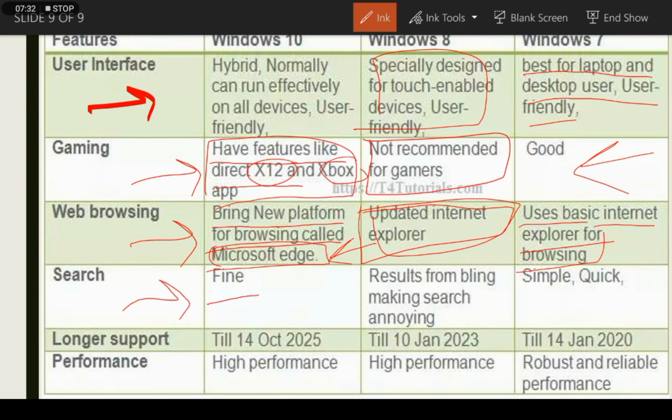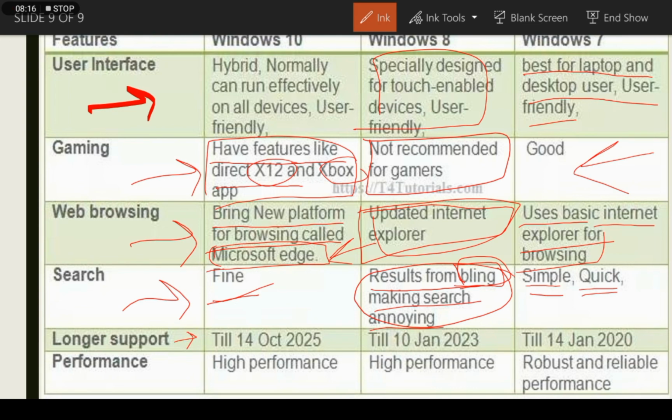Search is fine in Windows 10, though results from Bing make the search annoying. We can search any information with the help of Bing in Windows 8, but it is not so good. And in Windows 7, it is simple and quick to search any information.